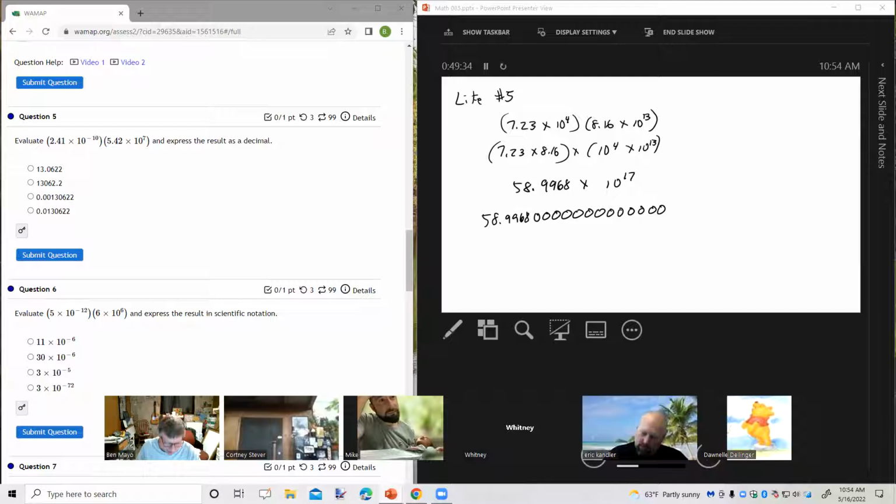Why did I pick such large numbers? I don't know. 1, 2, 3, 4, 5, 6, 7, 8, 9, 10, 11, 12, 13, 14, 15, 16, 17. There'd be a comma there, there, there, there, there, and there. So 5 something, 899, comma 680, comma, and then what? 4 sets of zeros.